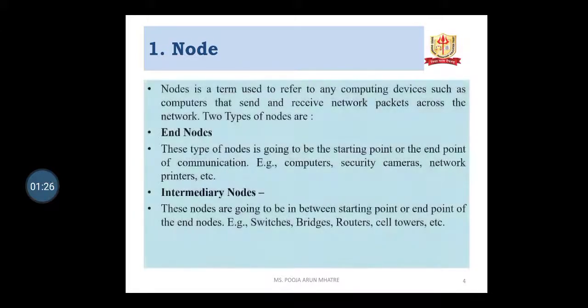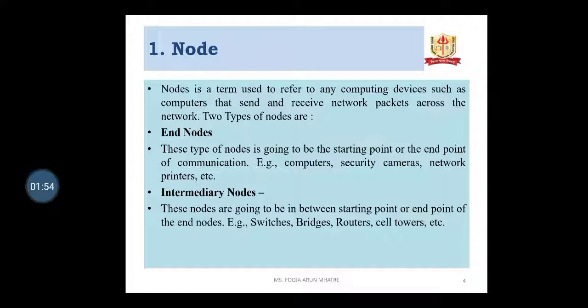First is a node. Node is a term used to refer to any computing device, such as a computer, that sends and receives network packets across the network. So a node is any one of the computers that send and receive the packets. There are two types of node, end node and intermediary node.